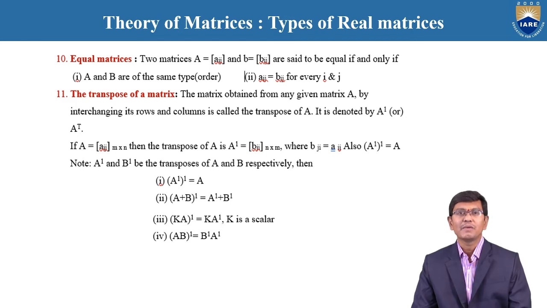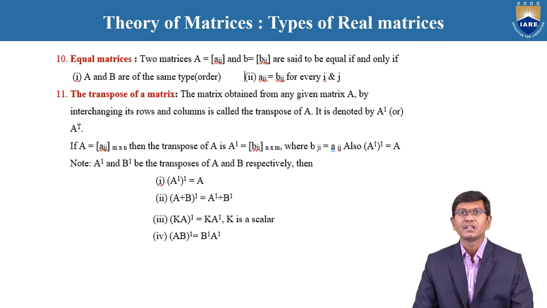And again, the transpose of a matrix. The transpose of a matrix is the matrix obtained from any given matrix A by interchanging its rows and columns. It is denoted by A dash or A to the power of T. Interchanging the rows and columns entirely is called the transpose of a matrix. Everyone remember that the transpose of the transpose is equal to A, otherwise A dash of whole dash is equal to A.